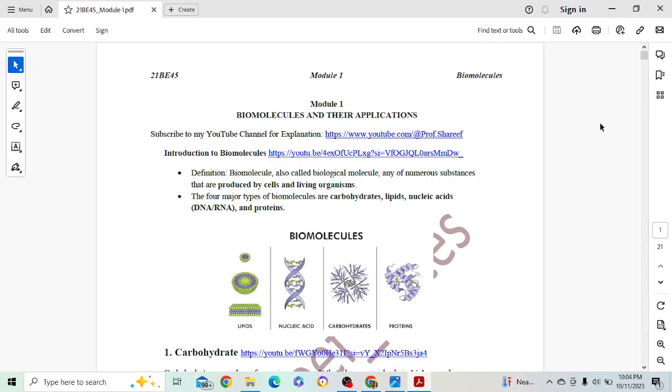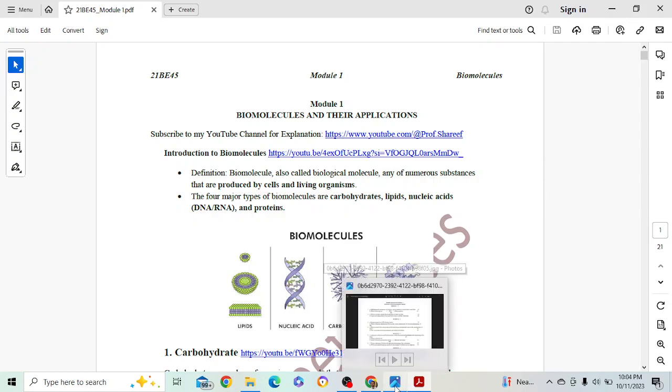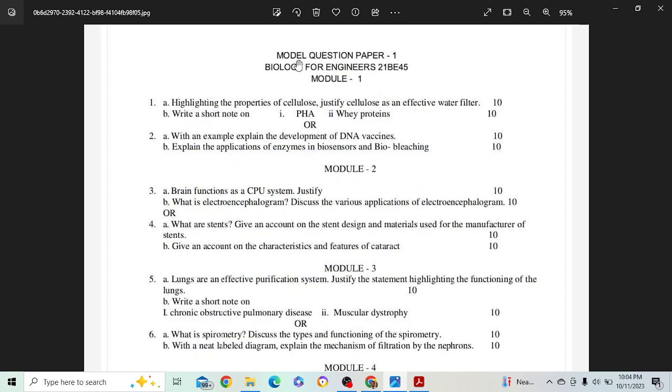So let's start with model questions and solutions. This is our model question paper 1. I don't know from which institute this has been prepared, because most of the students have sent me the same question paper. Since 15 days I'm getting this.